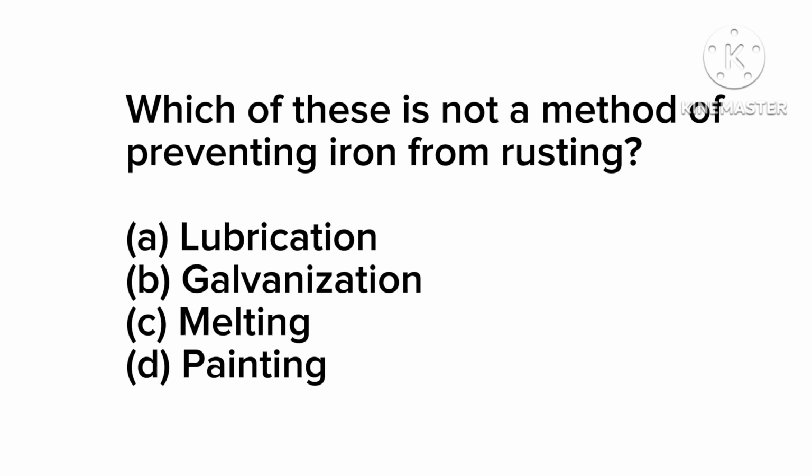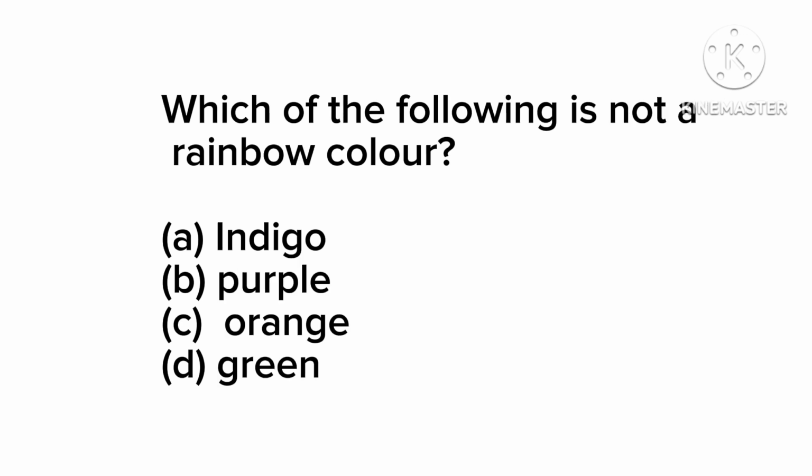Now the next question we have, which of the following is not a rainbow color? We have option A, indigo, B, purple, C, orange, and D, green, okay. Now the correct answer is purple. Purple is not in the rainbow colors, okay. It's not among the rainbow colors. Now rainbow does not contain purple color. It contains violet color, okay.